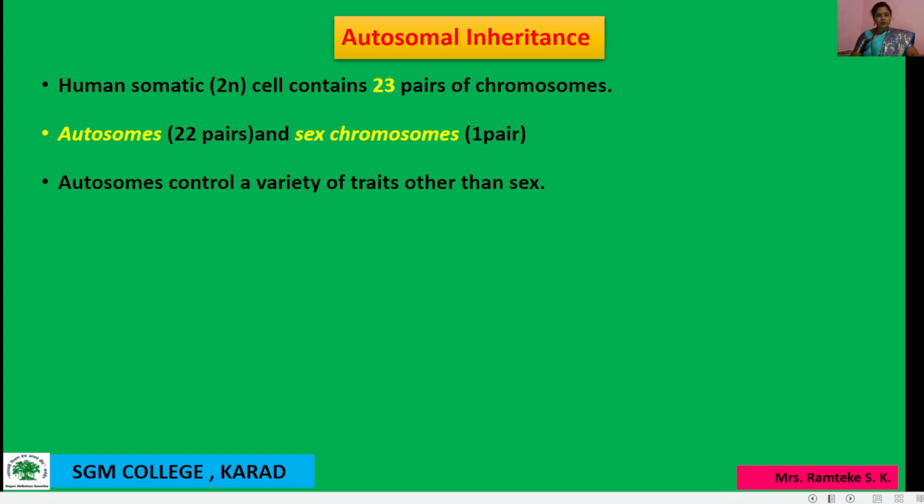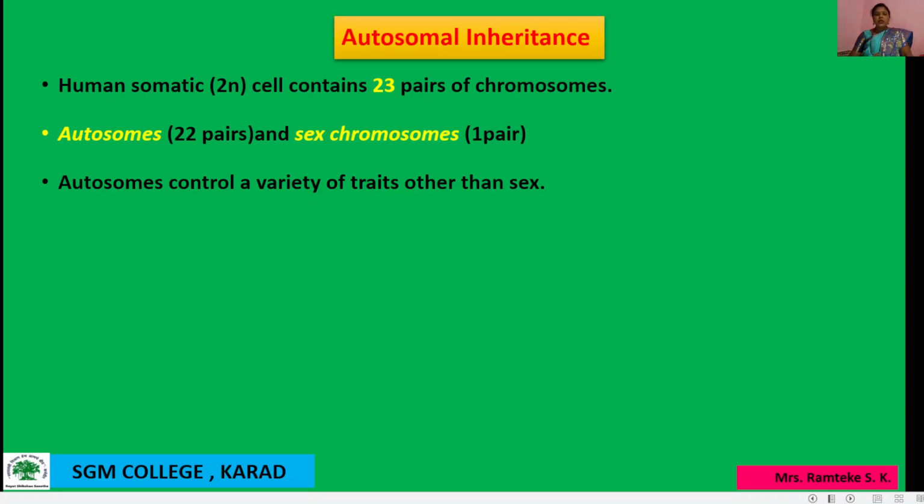A single pair of chromosome is involved in sex determination, and the remaining 22 pairs are called autosomes. Autosomes control a variety of traits other than sex. So these traits are also known as autosome linked traits.